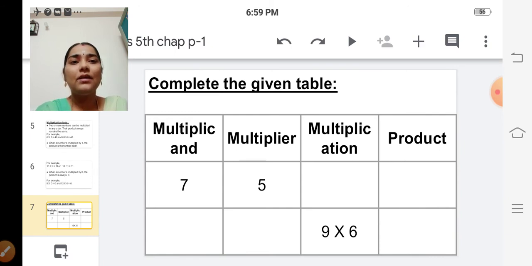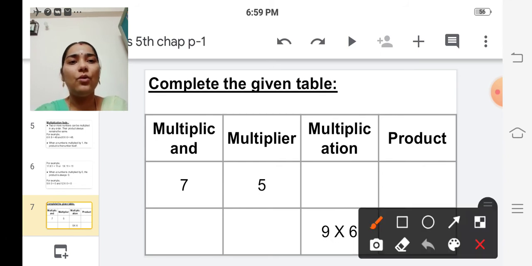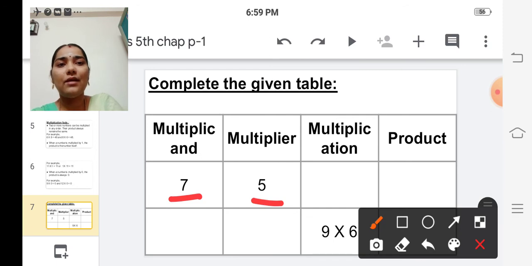Okay. The next one is complete the given table. Here they have given multiplicand, multiplier, multiplication and product. In the first row they have given multiplicand and multiplier, 7 and 5. So we have to write multiplication. It is very easy.